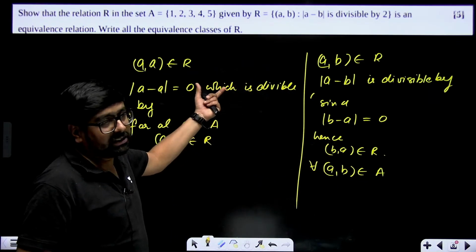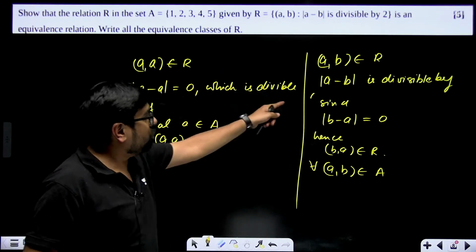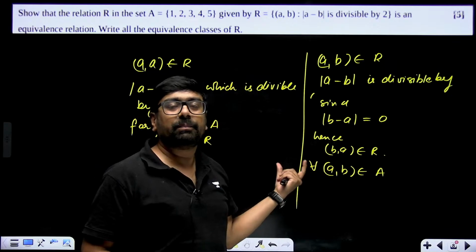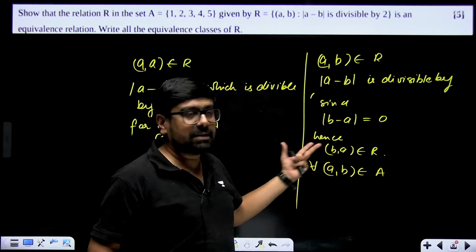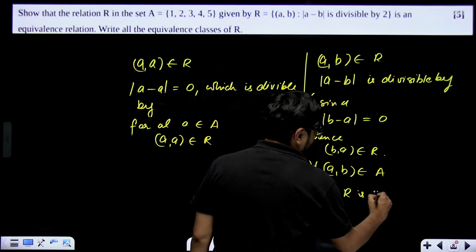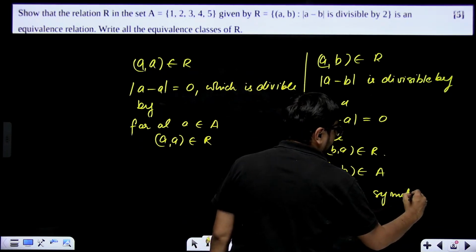Very important question. Multiple times it has repeated. So that means if a comma b belongs to R, b comma a also belongs to R. That means simply we can say that this is symmetric. Hence your R is symmetric.